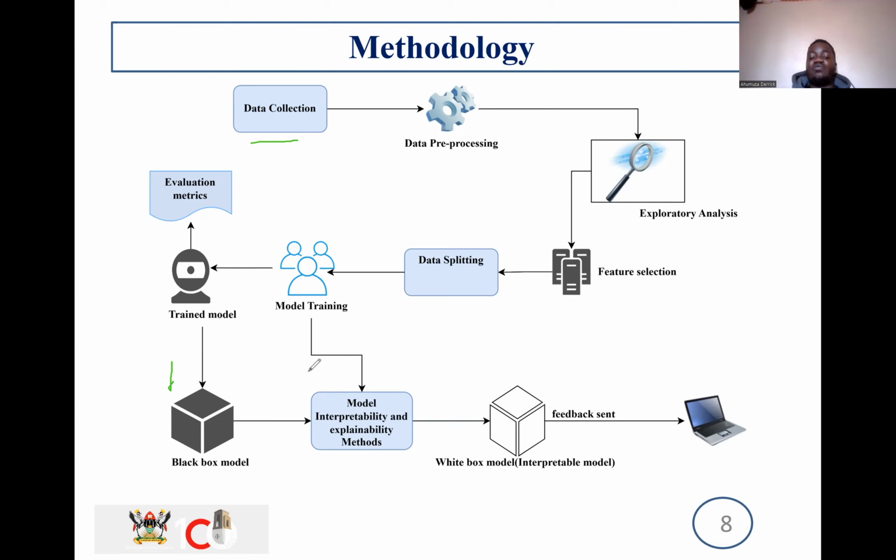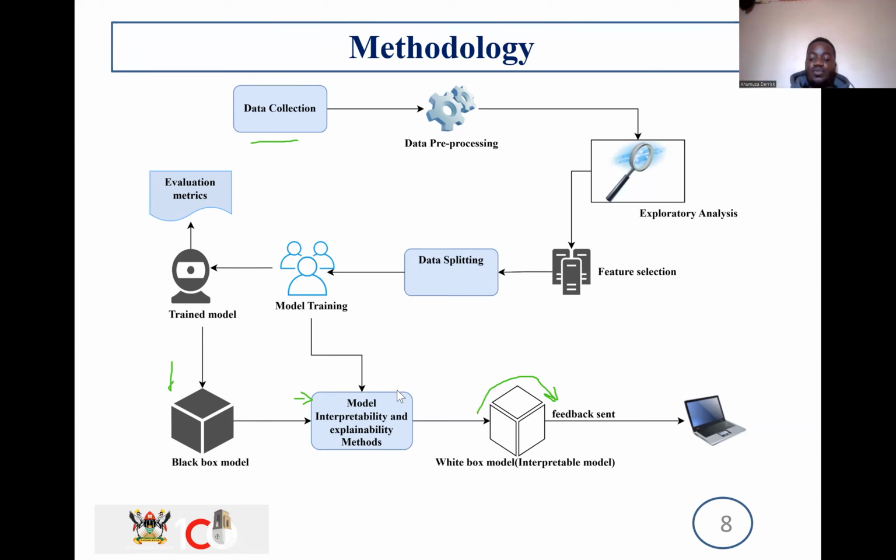Now that's where we are trying to add interpretability and explainability within that AI, which will be coupled with more training with a bit of transfer learning, so that we can obtain a state of a white box, which is the most desired state. Then from there, we shall get into the feedback loop when the model has been implemented in its various applications.